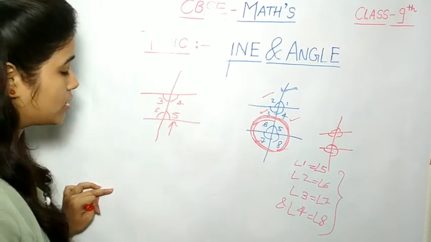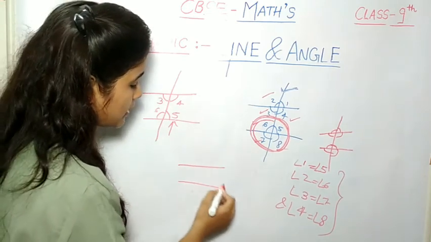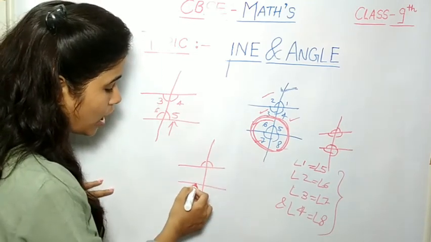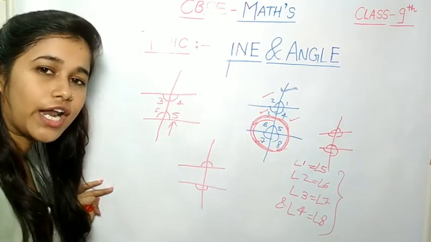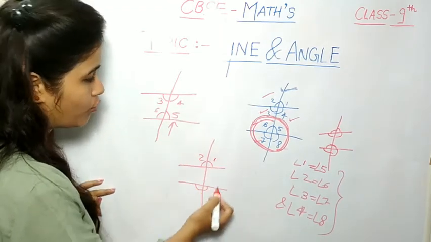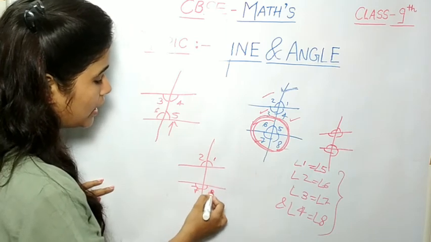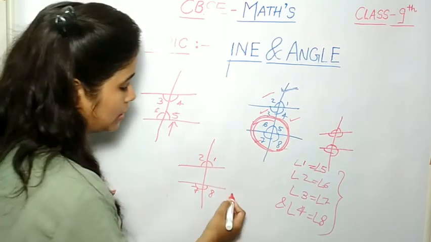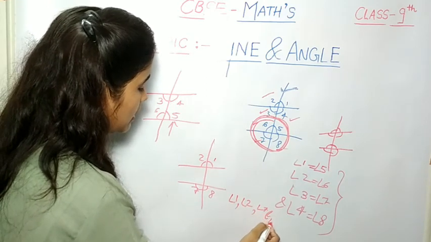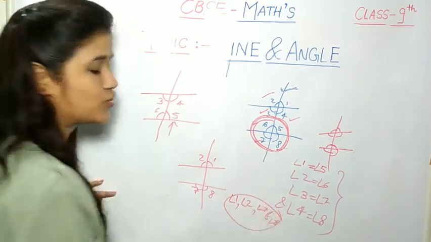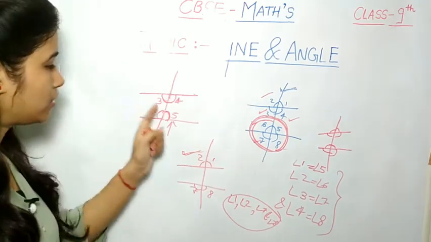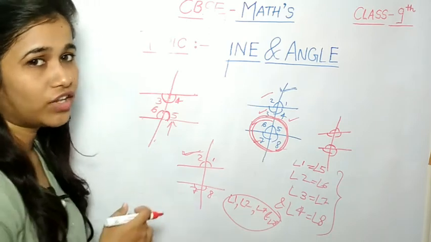Now what is the exterior angle? When two parallel lines are intersected by a transversal line, the angles which are formed outside are called exterior angles. That means angle 1, angle 2, angle 7 and angle 8 are known as the exterior angles. Why? Because they are formed outside. Angles 3, 4, 5 and 6 are the interior angles.